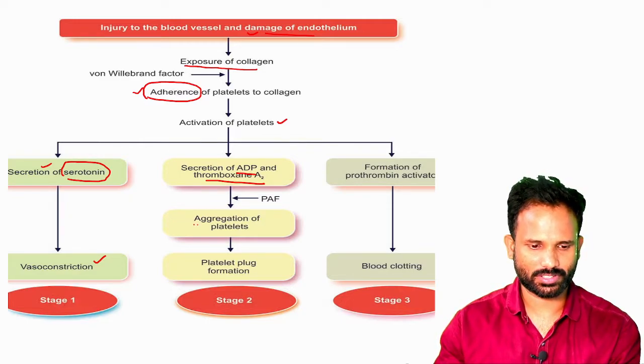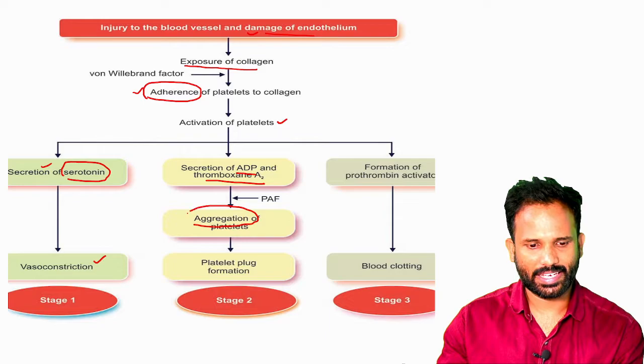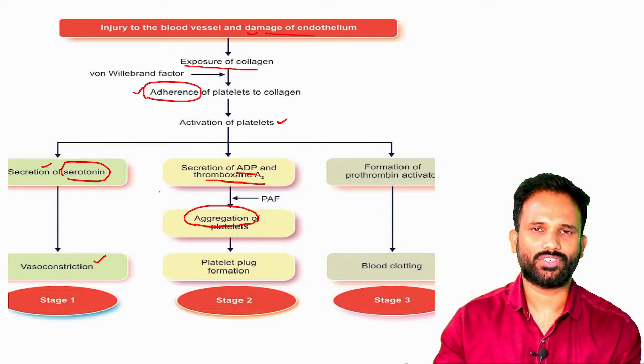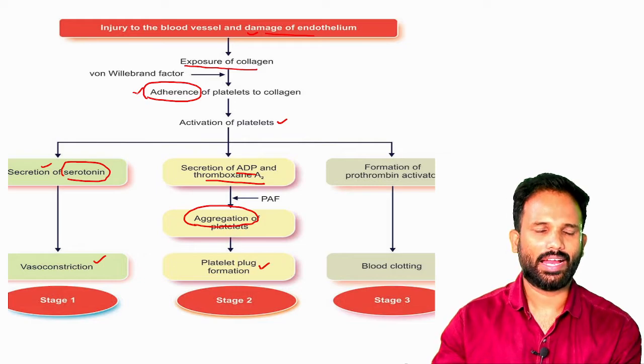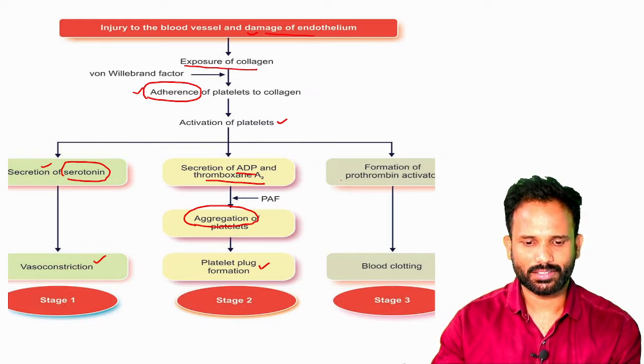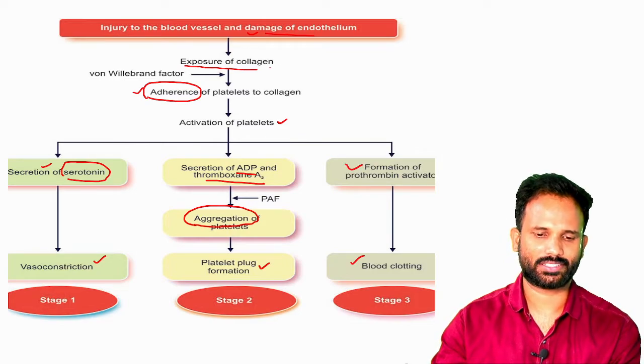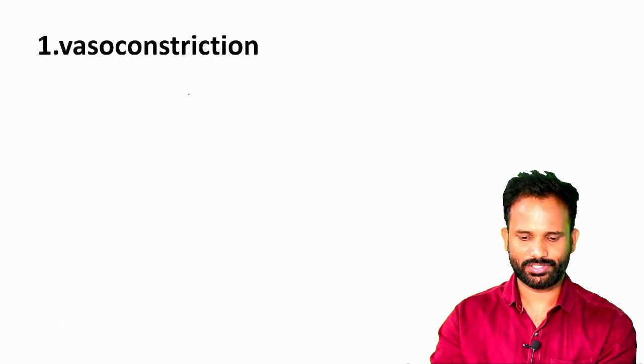So that causes aggregation of platelets. So once the platelets are aggregated, we call that the platelet plug. And then the third step, that is the clotting mechanism, the formation of prothrombin activator. Now we'll see each individual step.